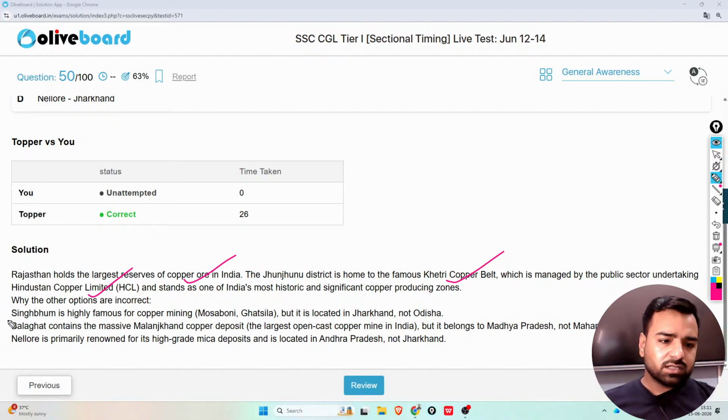If I talk about Singhbhum, it is highly famous for copper mining, but it is located in Jharkhand. It's not in Odisha. That's the point.